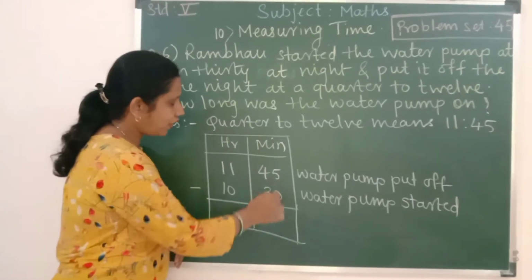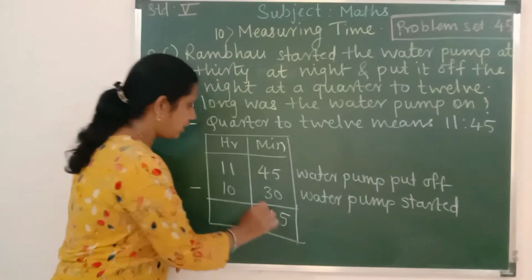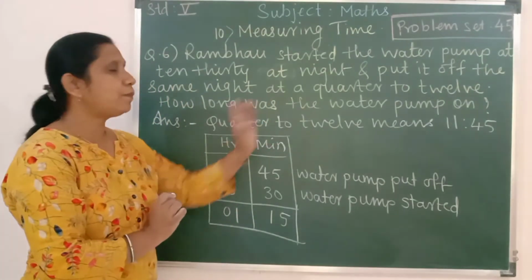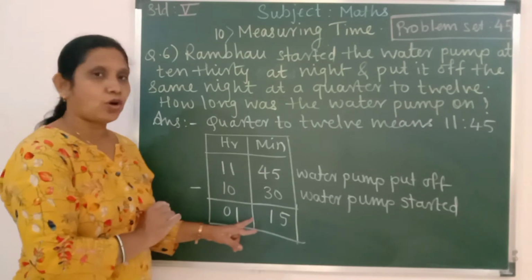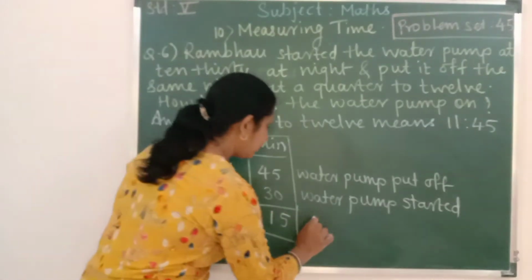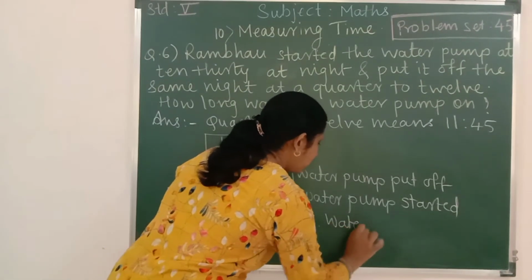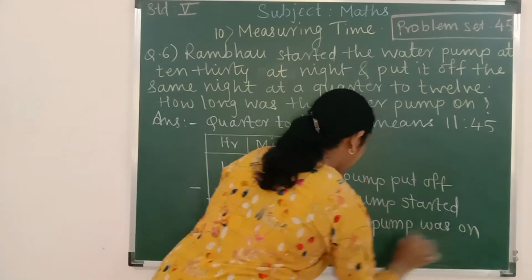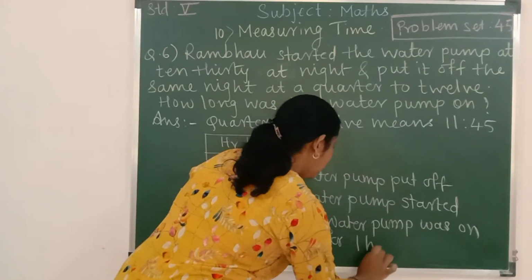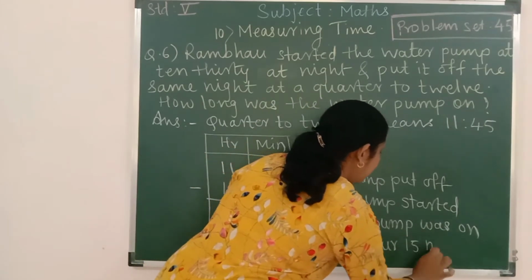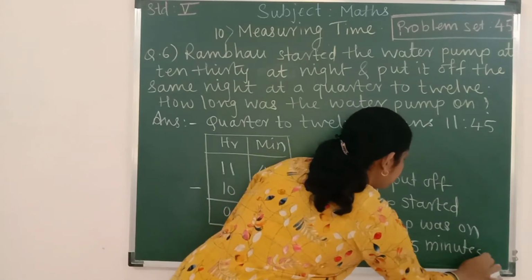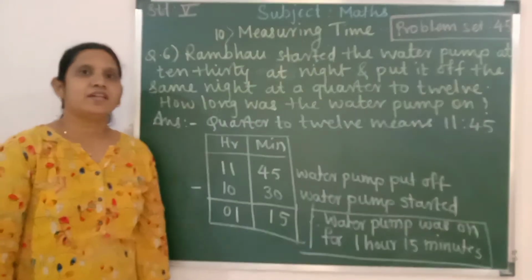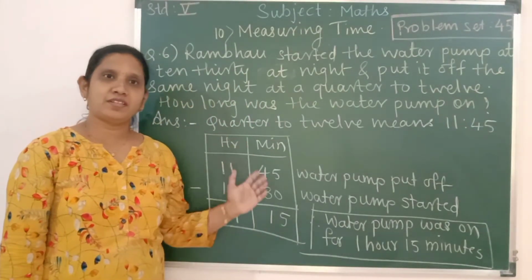Let us subtract 5 minus 0, 5, 4 minus 3, 1, 1 minus 0, 1, 1 minus 1, 0. So how long the pump was on? So the pump was on for 1 hour 15 minutes. Therefore, water pump was on for 1 hour 15 minutes. Okay, this is how we have done this question number 6.